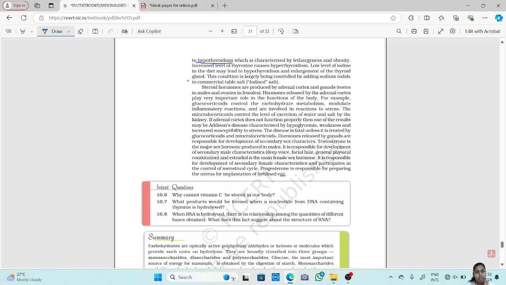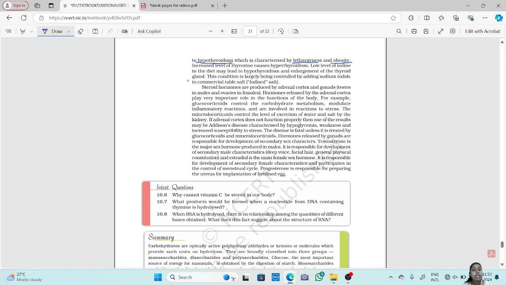Hypothyroidism means low level of thyroxine in our body. The symptoms can be lethargy or obesity. You can gain more weight when you have hypothyroidism, which is basically because of a low concentration of thyroxine hormone.